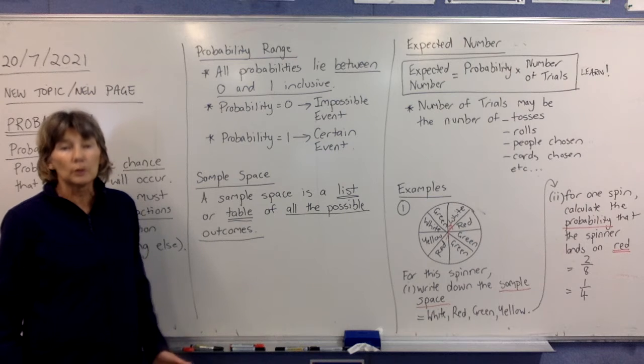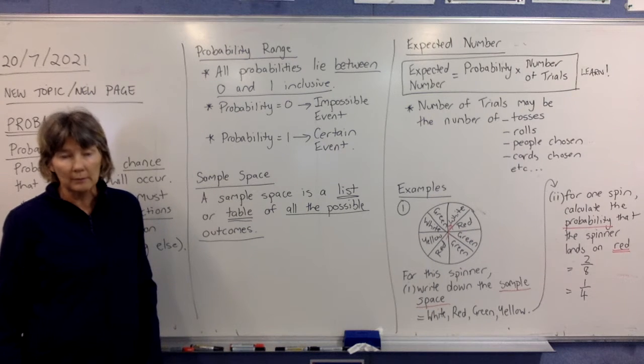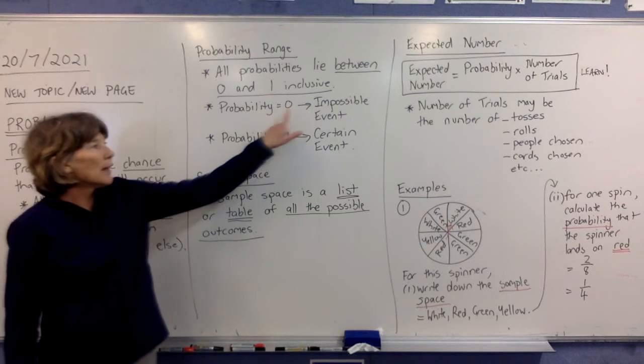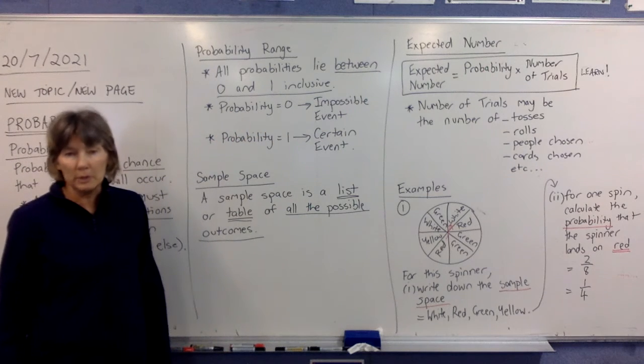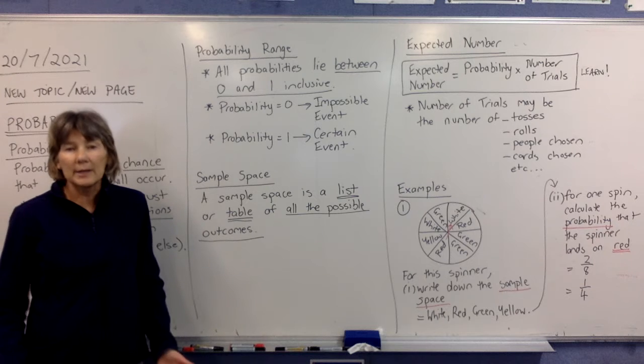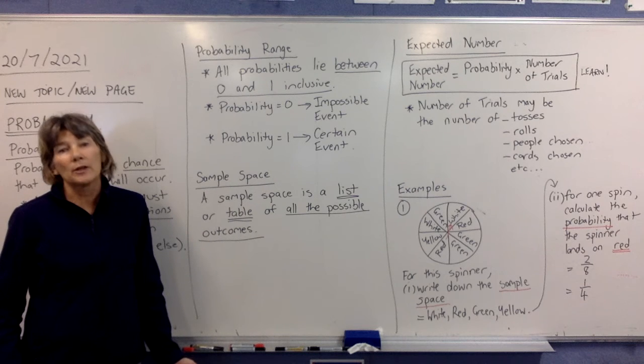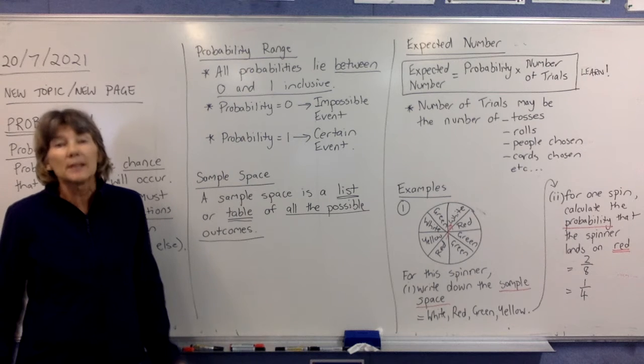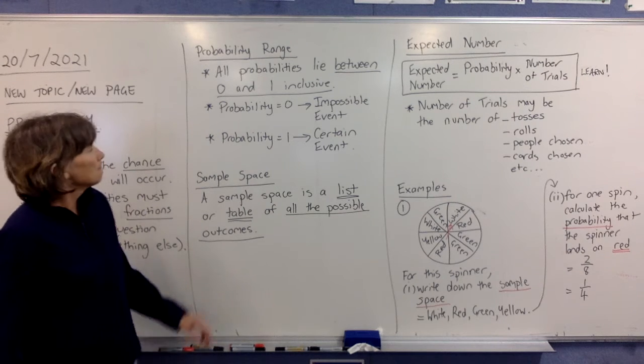Inclusive means it includes 0 and it includes 1. So that means we can have a probability equal to 0, and that would happen if the event was impossible. So if I don't buy a ticket in a raffle, the probability that I win the raffle is 0 because I don't have any tickets in it. It's impossible.